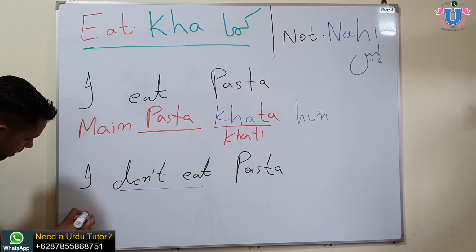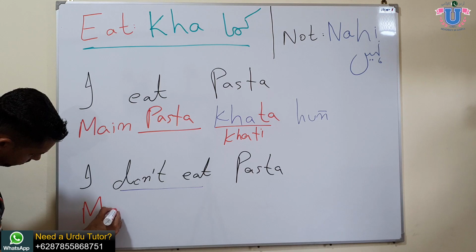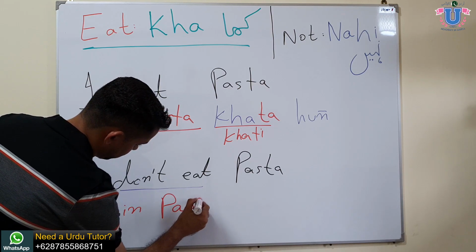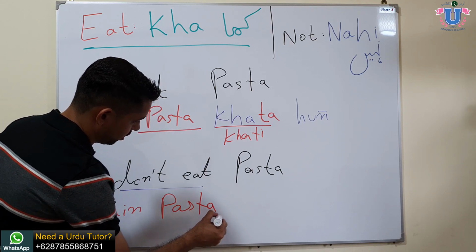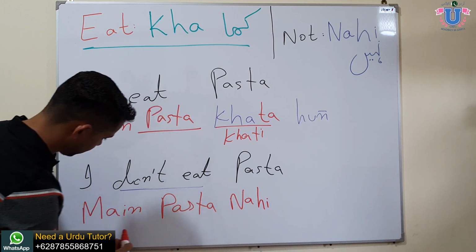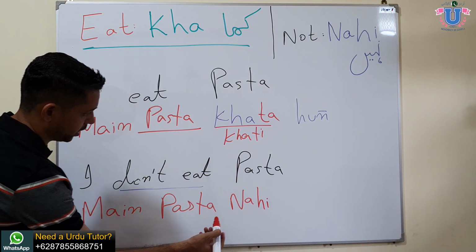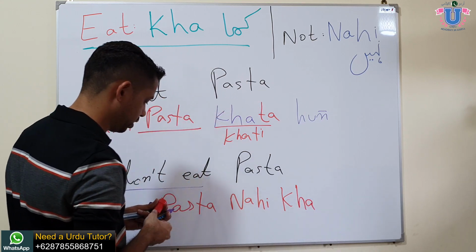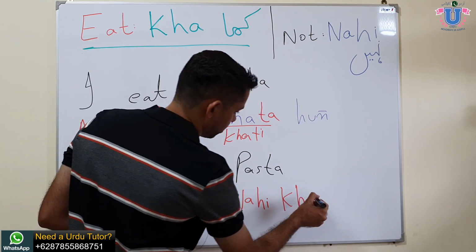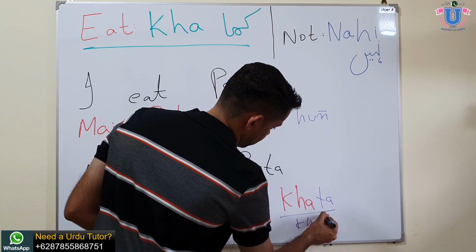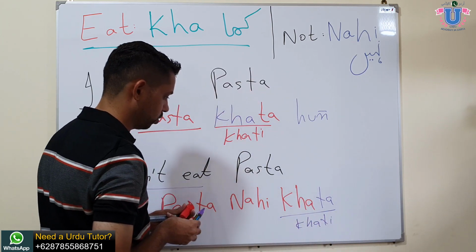Well, you will say मैं पास्ता नहीं, it is खा, and we add ta or ti depending on the gender. If you are a male, you can add ta, and if you are a female, then you can add ti. So मैं पास्ता नहीं खाता और नहीं खाती हूँ.